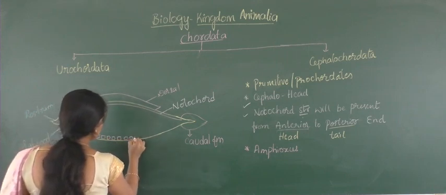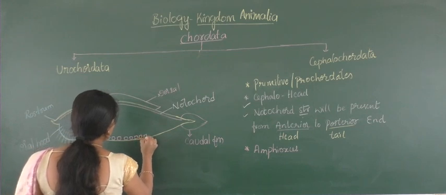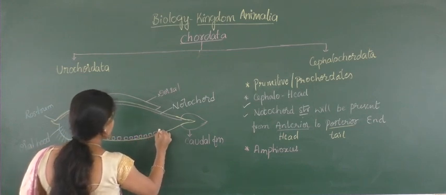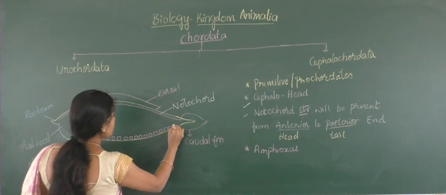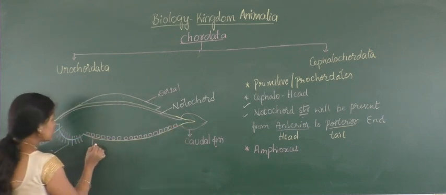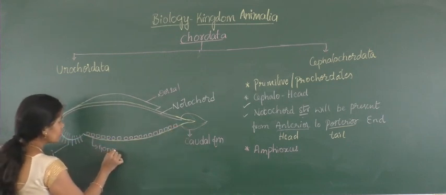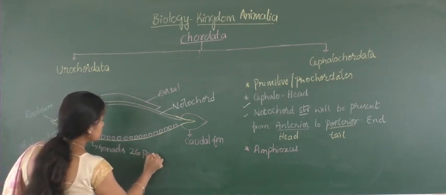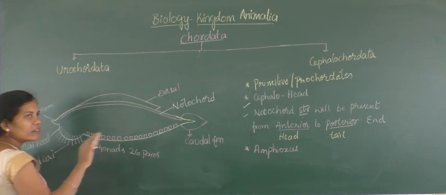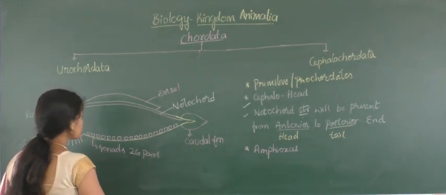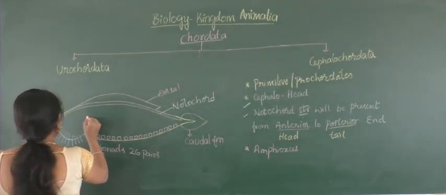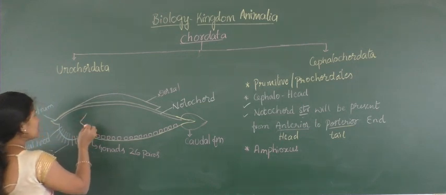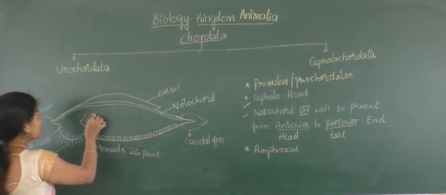These are called gonads, and they are 26 pairs. And then there will be a presence of striped muscle for the structure.